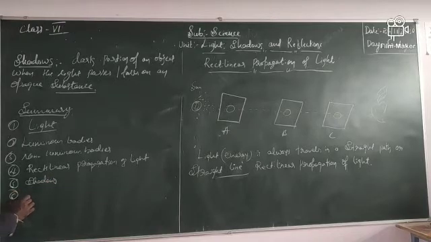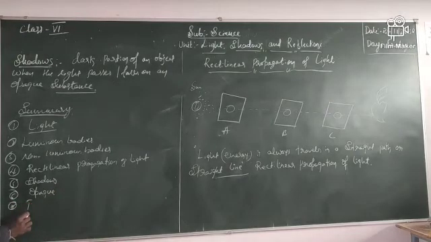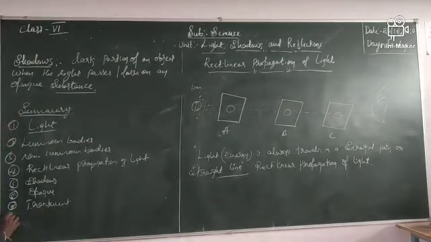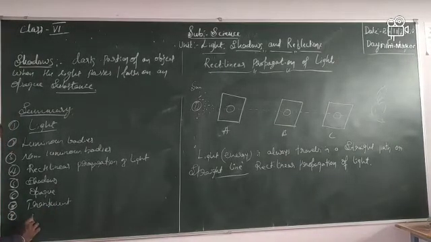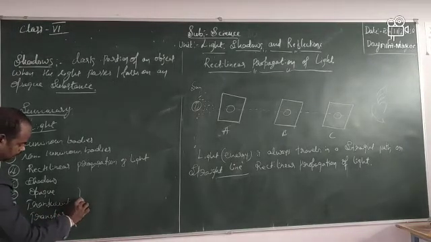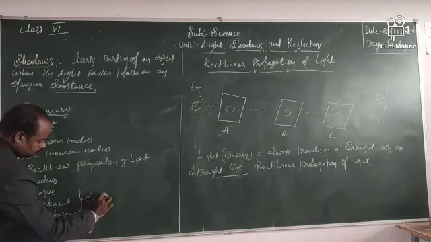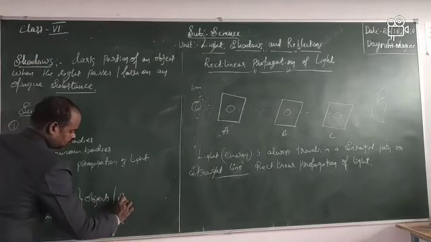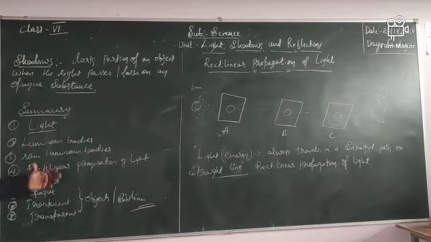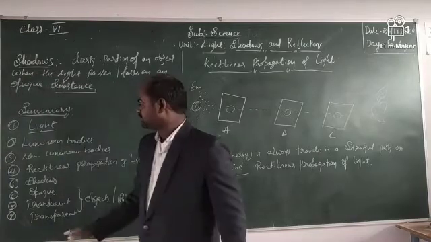Along with that, opaque, translucent and transparent objects and substances. Dear students, answer the following questions. This is for your homework. This is what we discussed in this class.